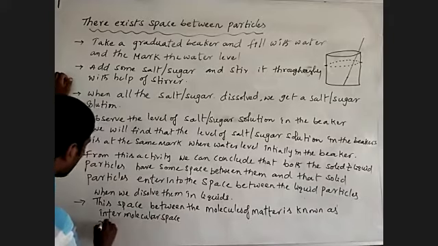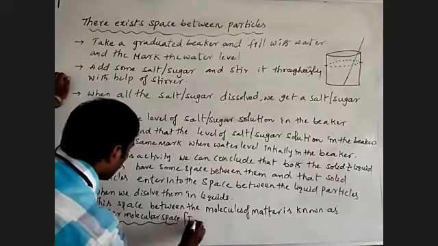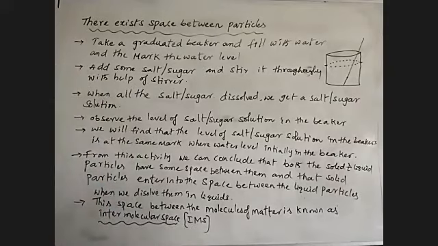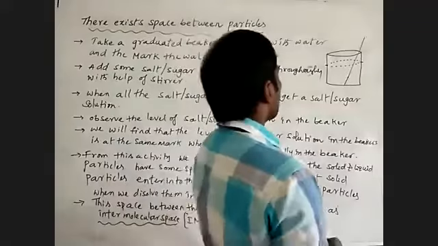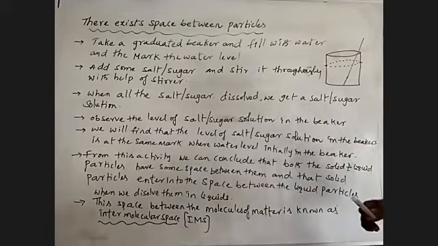What are you calling it? Intermolecular space, IMS. So there is intermolecular space between the particles of a liquid. That's why the solid state of particles are entered into the liquid state of particles. Okay, note that. We'll discuss some more.